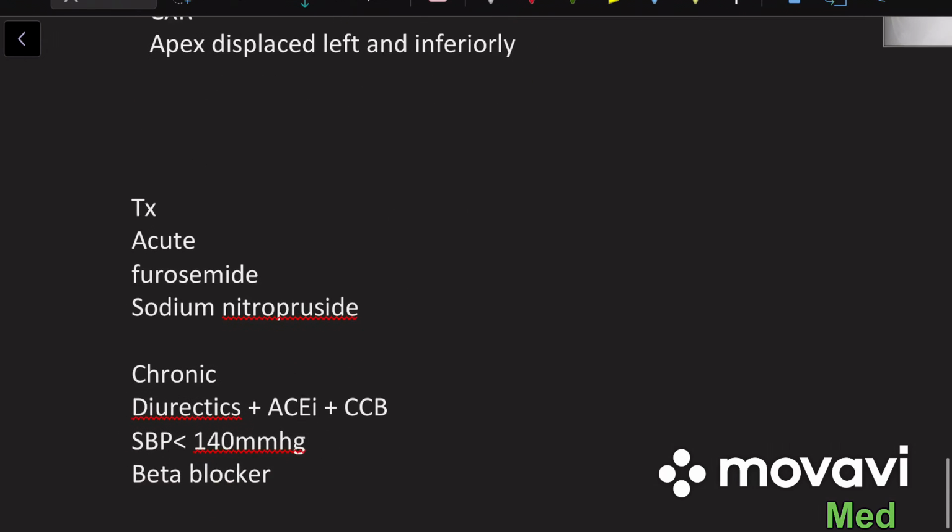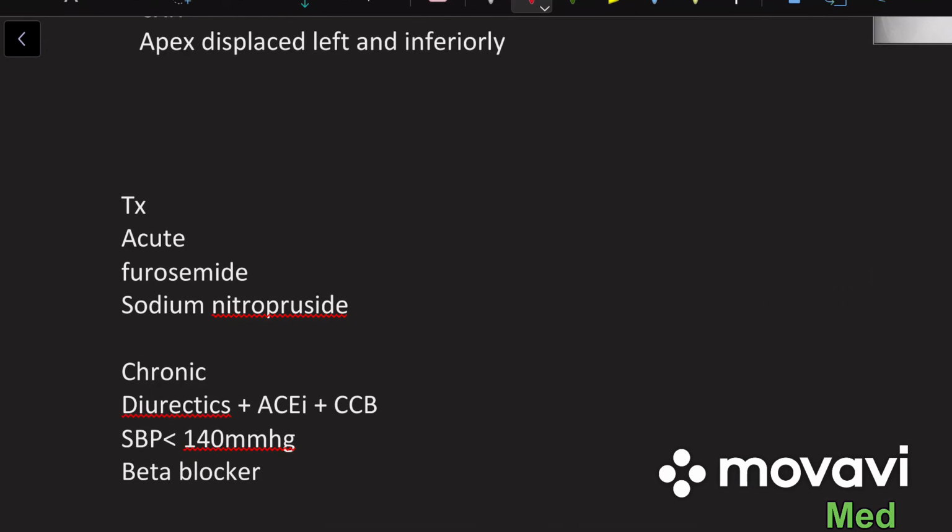Now for treatment, in case of acute, you usually have to treat them with furosemide or sodium nitroprusside, simply because we want to treat the pulmonary edema, so we use furosemide so the patient does not experience any dyspnea or paroxysmal nocturnal dyspnea as well.